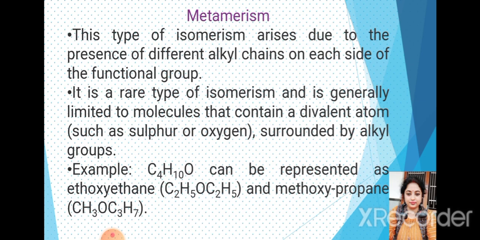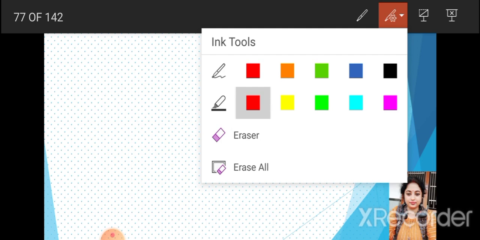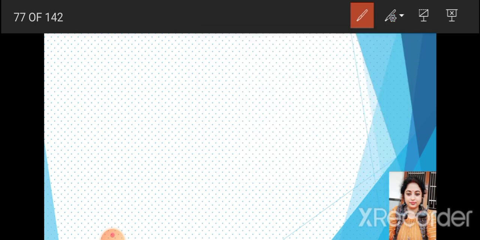For example, we can take C4H10O. This is ethoxyethane. Let's see how to write it. C4H10O. How can you write it?